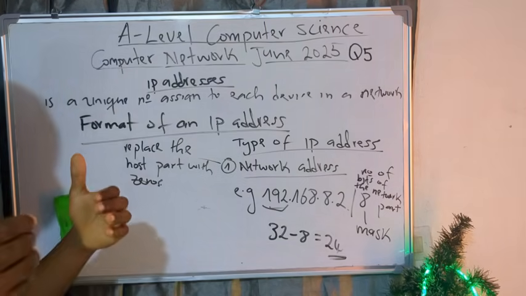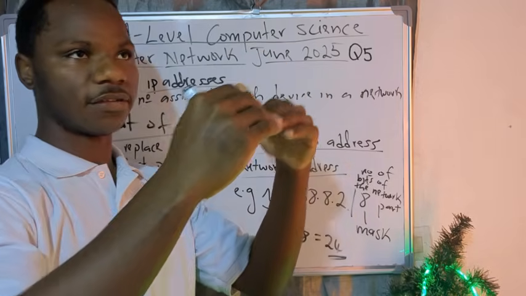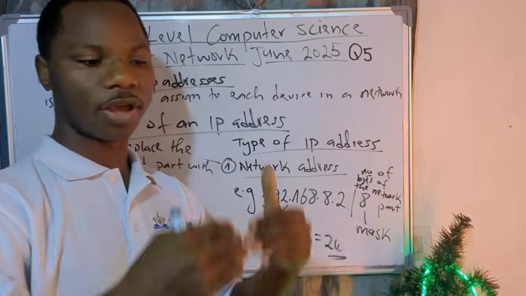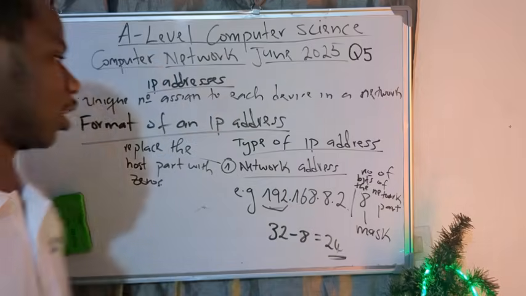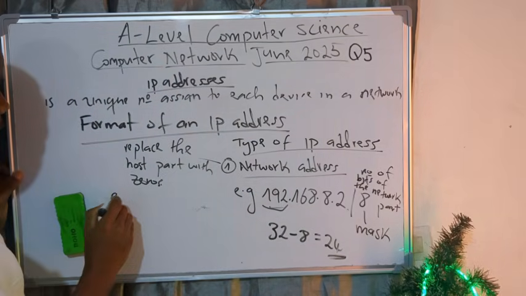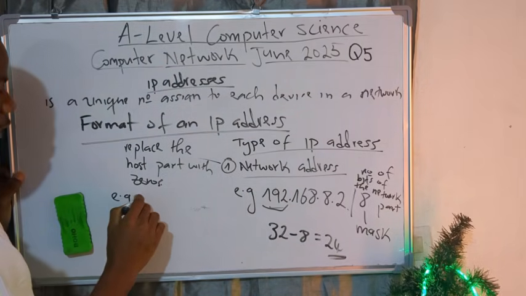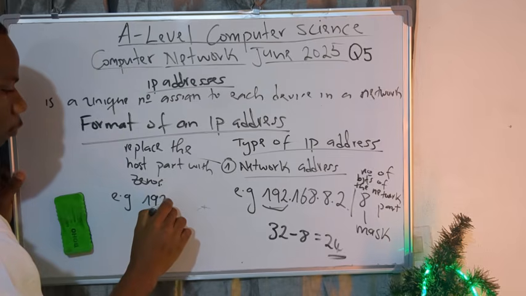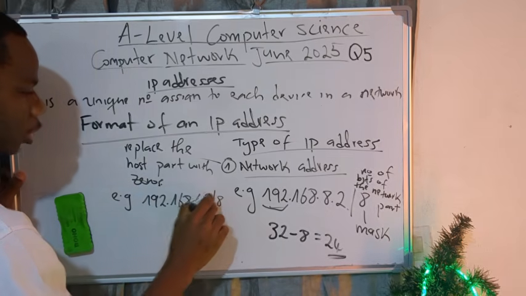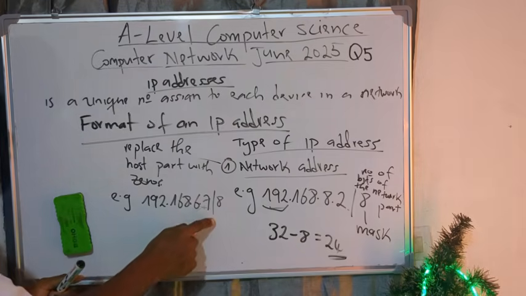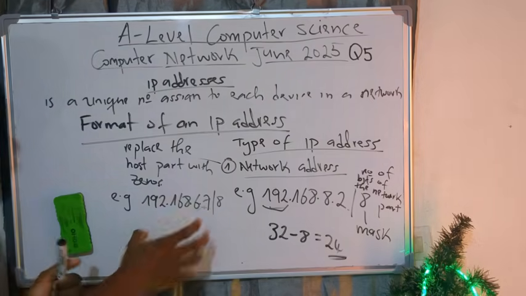So just retain it like this. Putting the host part to zeros is as if you are throwing the host part away. It's as if you are eliminating the host part because you need the network part. So this is just a way of retaining. Let us take an example. Given the IP address 192.168.6.7/8. And they say give the network address of this IP.